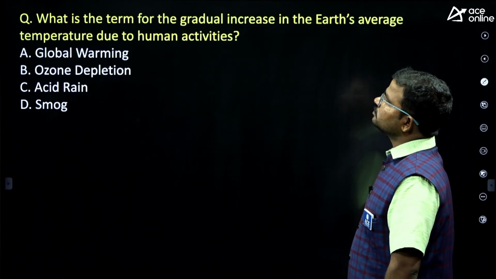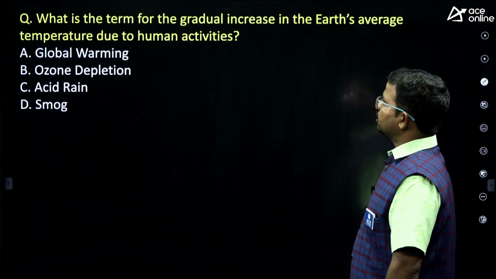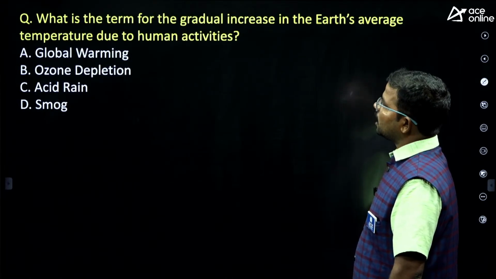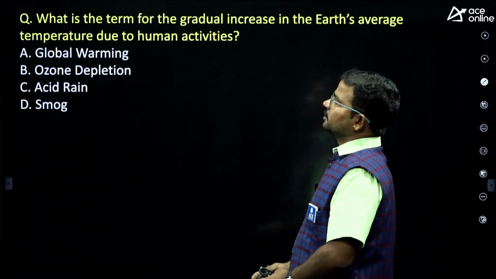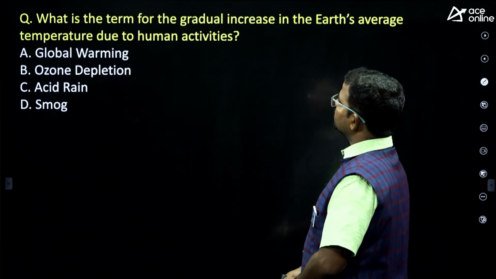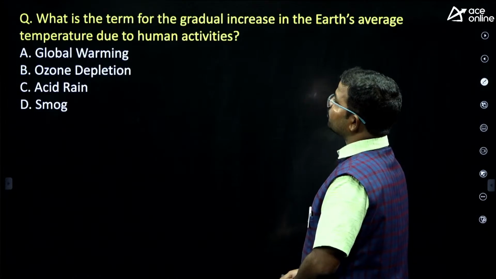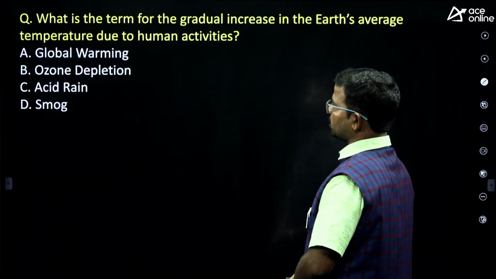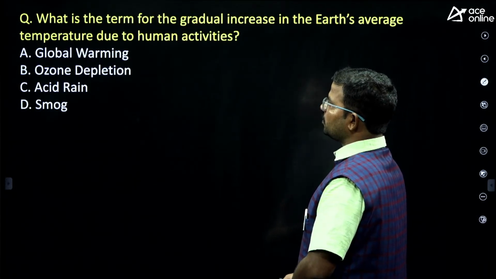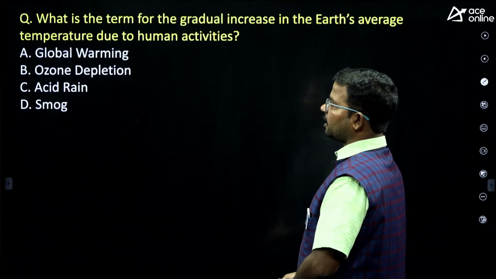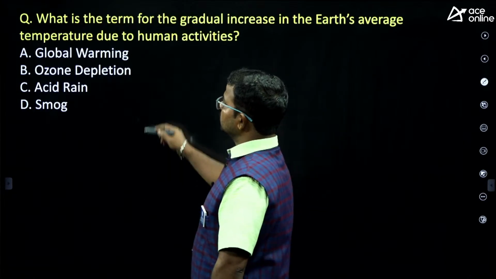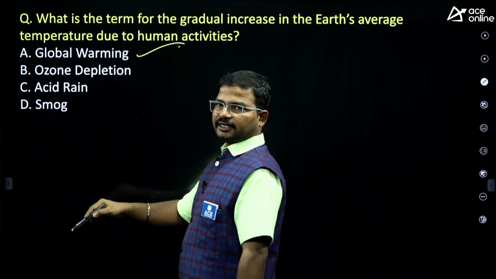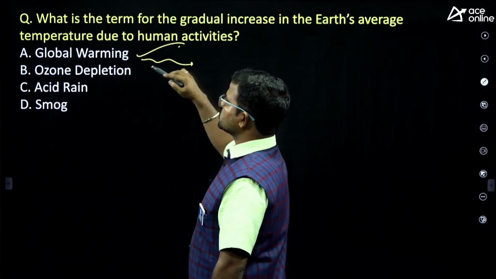What is the term for the gradual increase in the Earth's average temperature due to human activities? Global warming, ozone depletion, acid rain, smog. Yes, so global warming. Option A is the right answer. Of course, you know which chemicals are responsible.